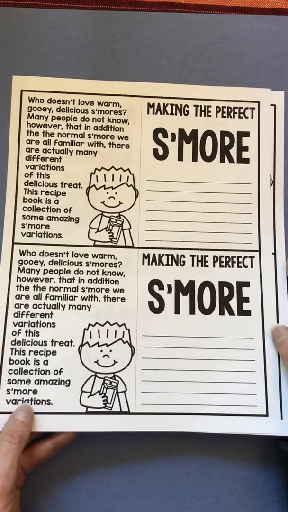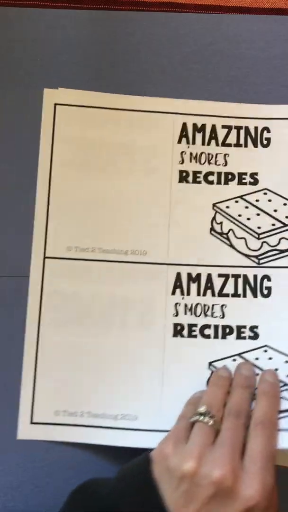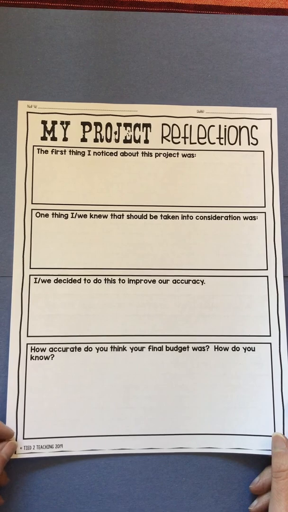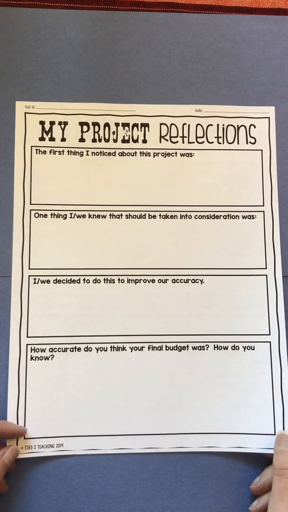It's s'more recipes. And so these 2 pages, front and back, are for you to create a s'more recipe booklet. I honestly never knew that people did variations on s'mores until I went with a friend who got cinnamon graham crackers. And then the chocolate wasn't just Hershey's chocolate. She got the Ghirardelli squares with caramel. Oh my goodness gracious, it was the best s'more I ever had in my entire life. So I had to put that in there just for fun, in case you make s'mores in a fun and special way.